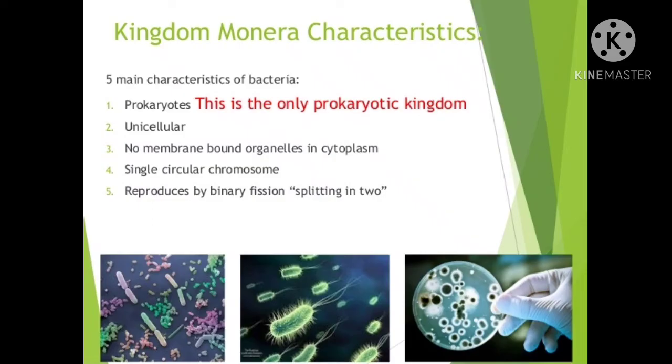So now let's start talking about kingdom Monera. Here we will see the different characteristics of kingdom Monera. It contains unicellular organisms with prokaryotic cellular organization, and they are omnipresent. It means they are present everywhere.